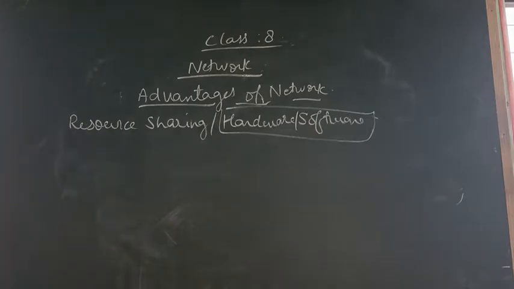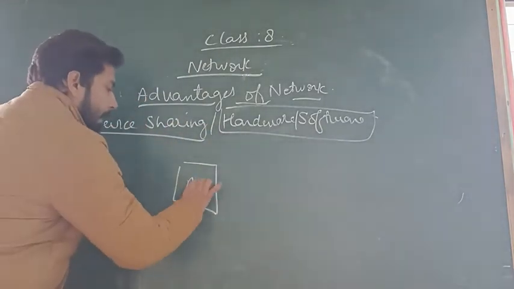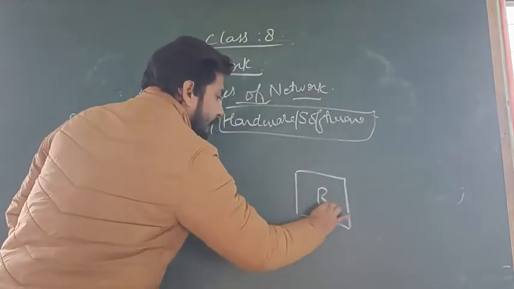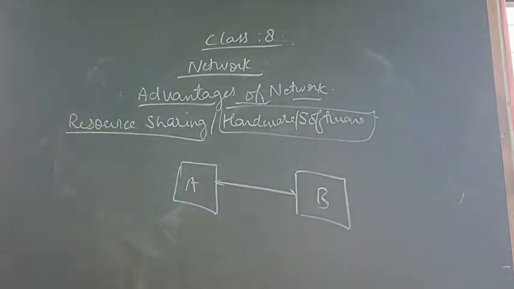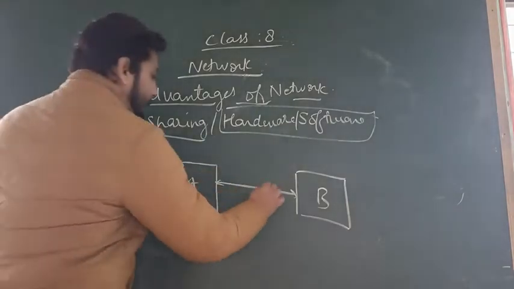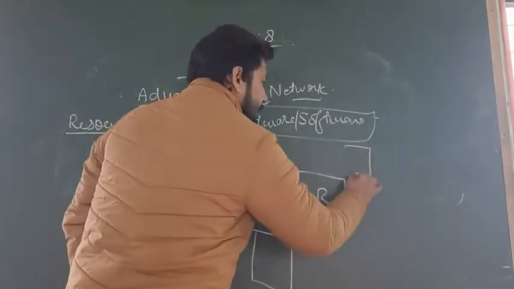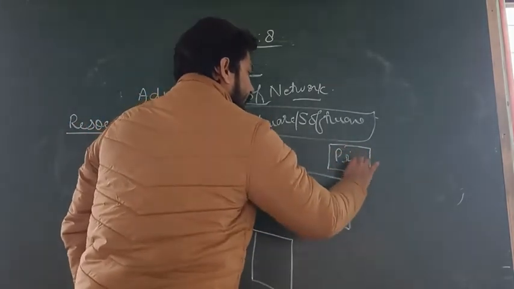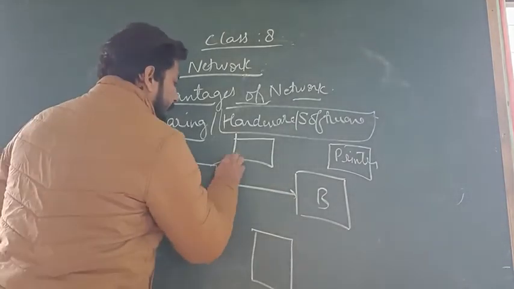Why? Because suppose computers A and B are both connected with each other, or we can say computers C, D, and there is one more, this is a printer. Now A, B, C, D are in a network.